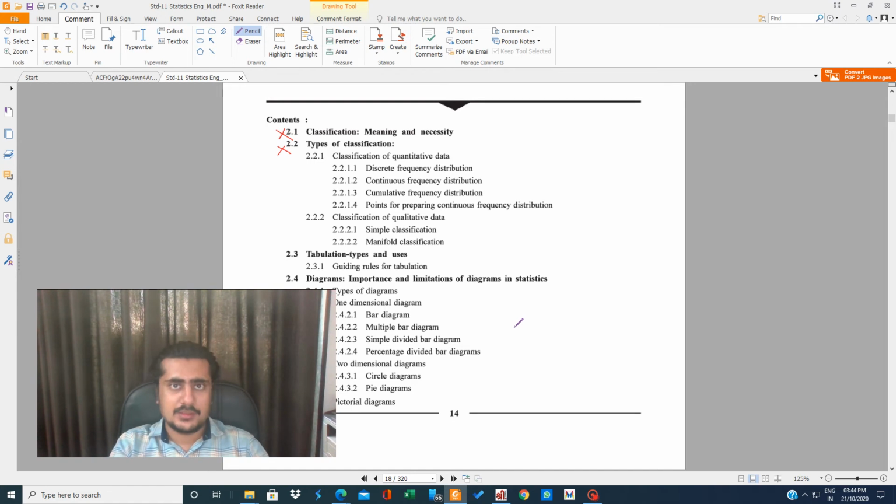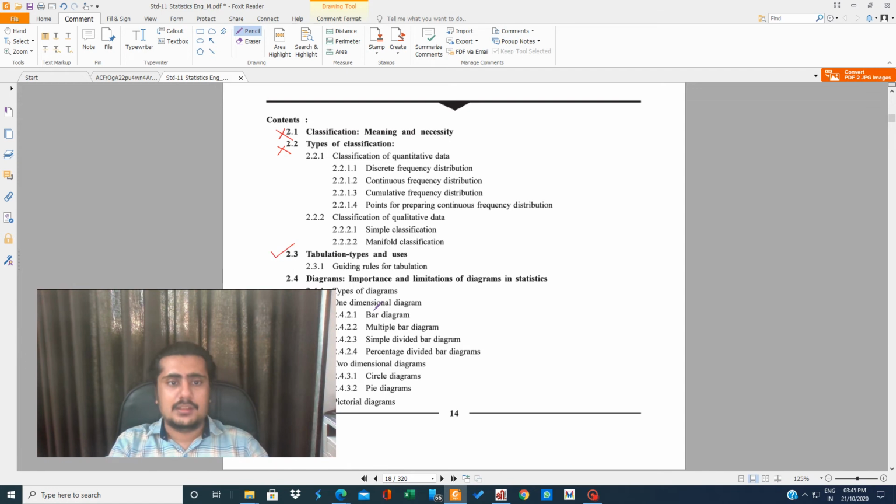In classification, the topics were less than cumulative frequency, more than cumulative frequency, finding the mid value, finding the class length, and some related topics.